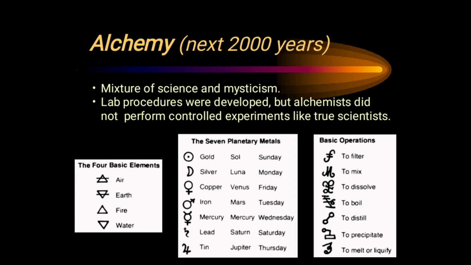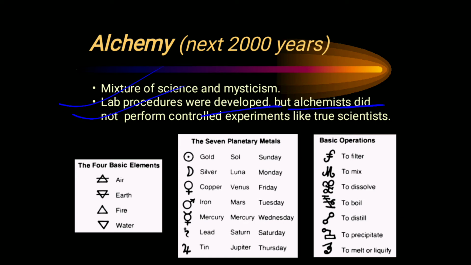Then later on, alchemy was able to discover some new things in the study of atoms. His study was a mixture of science and mysticism. He was not doing only the philosophical aspect or mysticism, he was also doing experimental procedures, and lab procedures were developed.